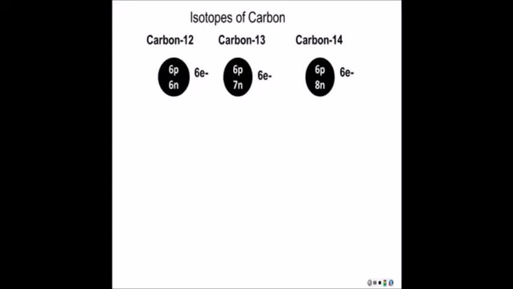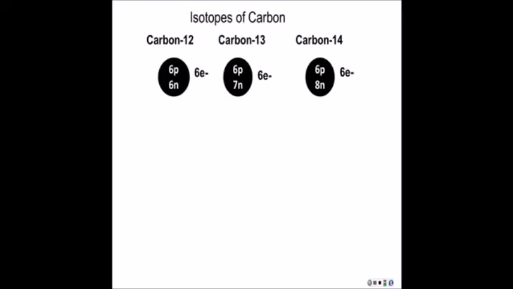One way you can tell that is if you look at the front of your book and look up the atomic mass of carbon, you'll see it says 12.01. Now those atomic masses are averages based on the number of different isotopes for an element and the percent that those isotopes exist in nature. So because the atomic mass listed is 12.01, it's telling you almost all the carbon on this planet is carbon-12.